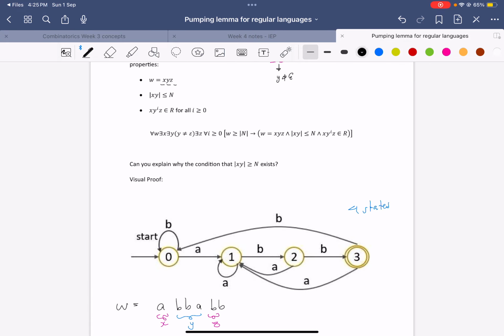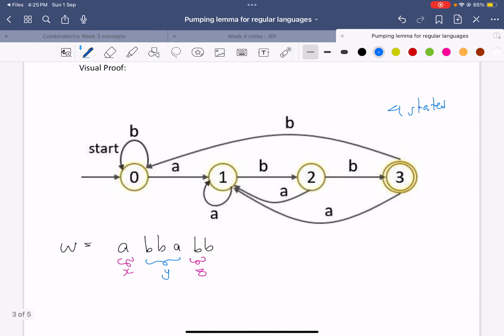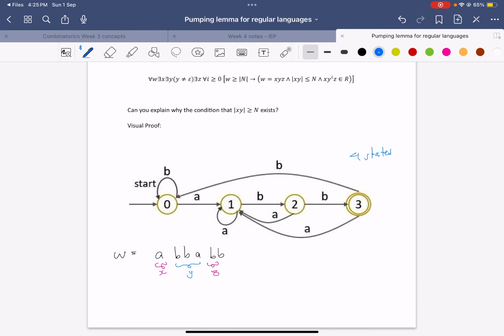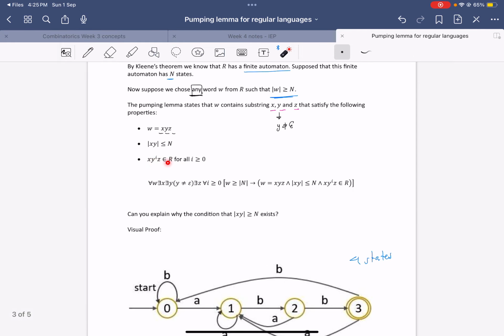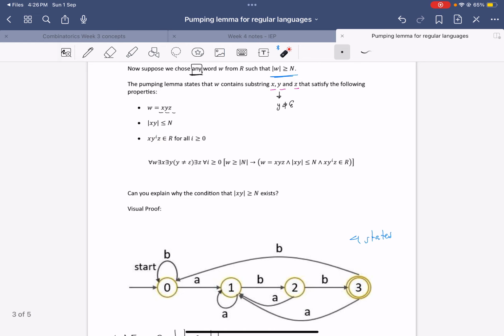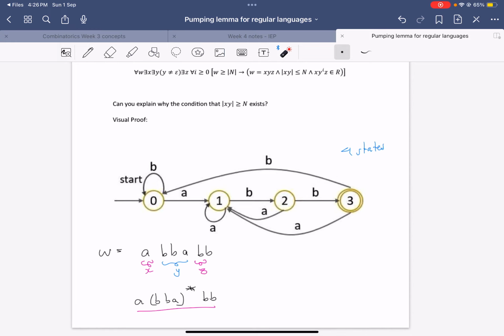It's basically saying, if I just repeat this Y section, no matter how many times I repeat it, I will end up with a word that belongs to this language. Right, so if I have anything of this form, it will belong to this language, is what this theorem says. Is that true though? I'm just focusing on this condition: x y to the power of i z is an element of R for all i bigger than or equal to 0.